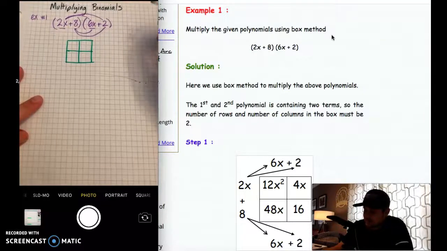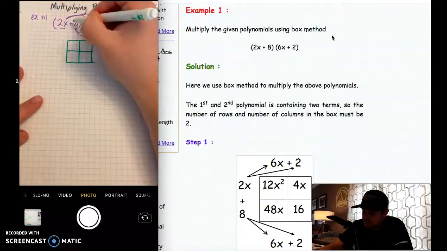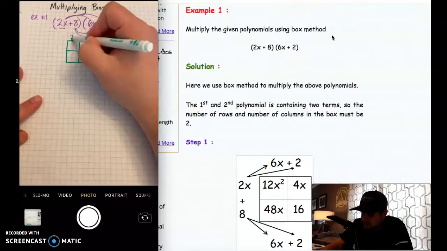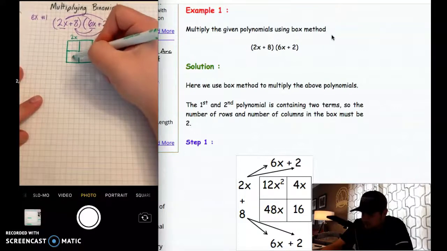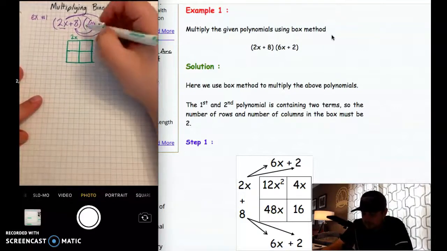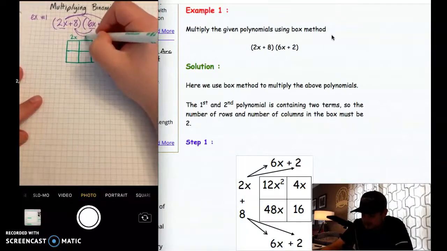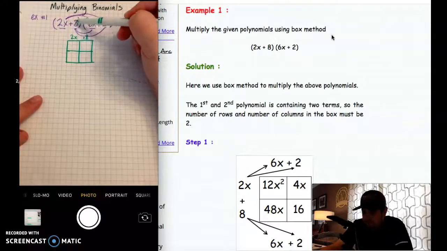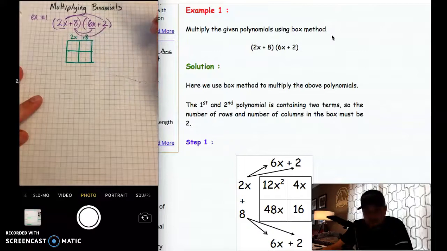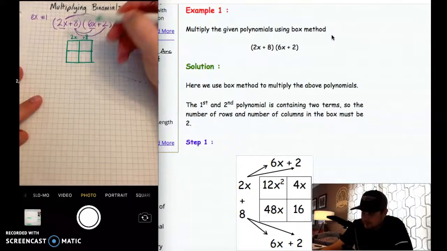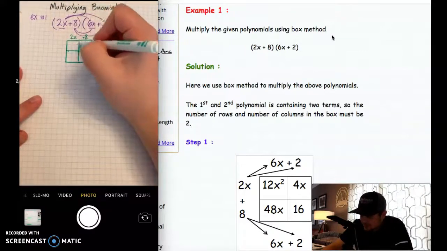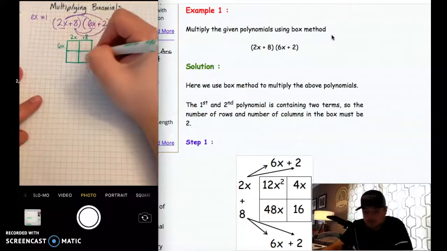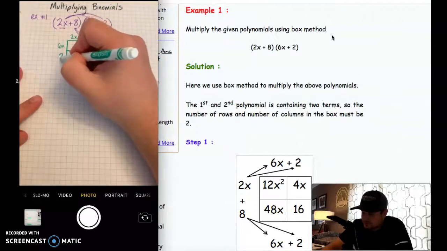Now to set that up, we're going to take this first binomial and say this first column is going to be the 2x column, and this second column is going to be the positive 8 column. So you can see I've got 2x plus 8, and I put that here on the top. Then on the side, I'm going to do the second binomial. So this row right here is going to be the 6x row, and the second row is going to be the 2 row.